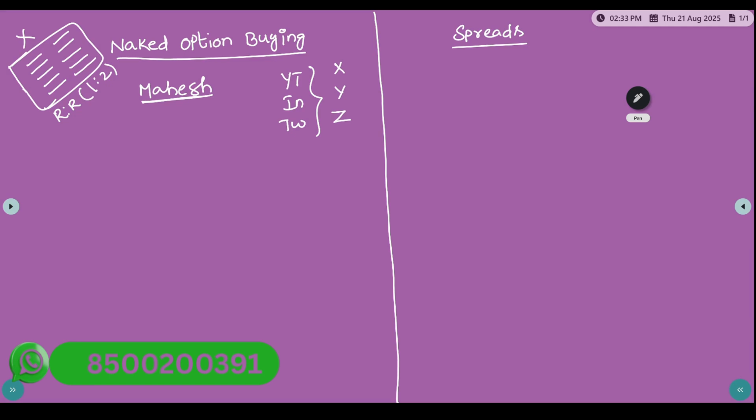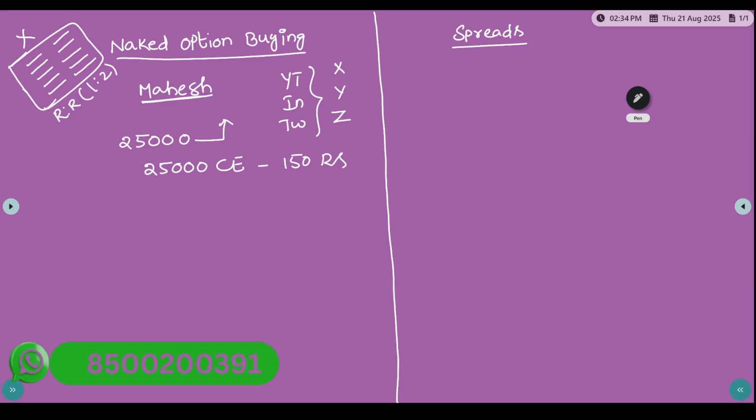Very good. So he prepared everything, and Mahesh is ready to go with option buying. He started option buying. Now assume the Nifty is at 25,000. After doing all the technical analysis, Mahesh concludes that from here the market will go up. So with that reason, Mahesh buys the 25,000 call option for 150 rupees.